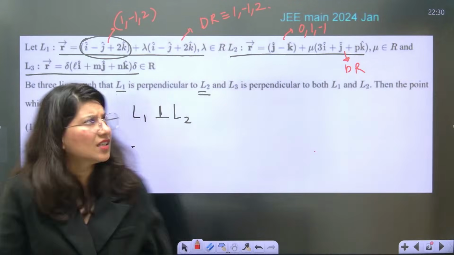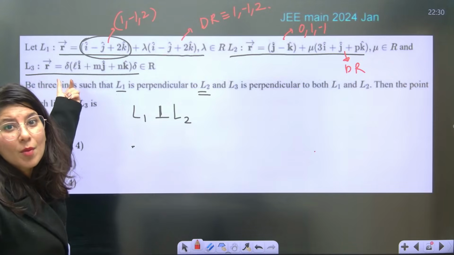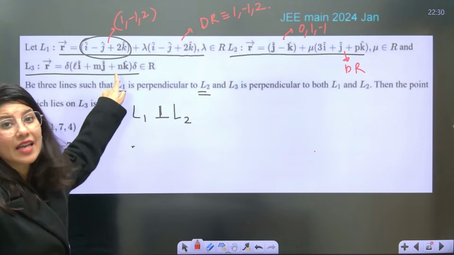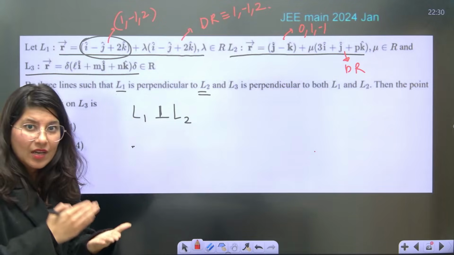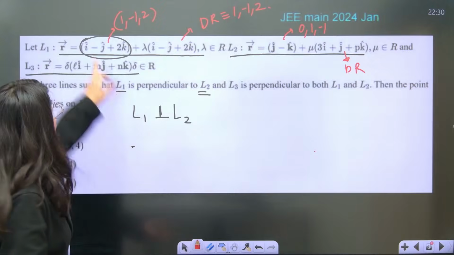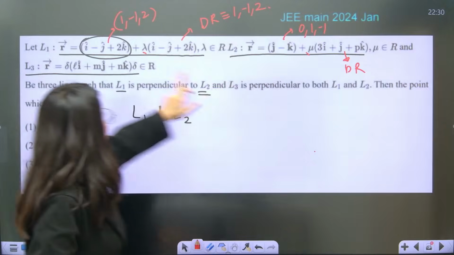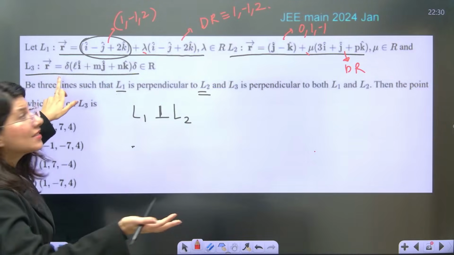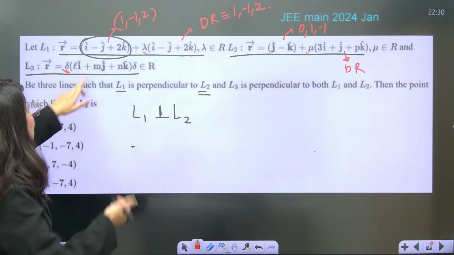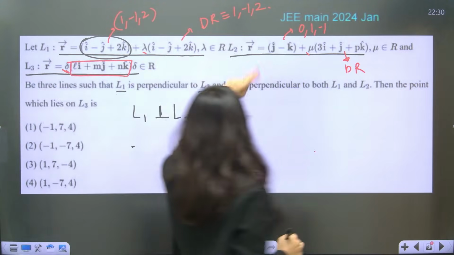But here we can't see any point. If there is no point, it is 0, 0, 0 plus constant times direction. Understand? Vector form says point plus constant times direction. Here the point is not there, so 0 is that point, and this is your direction, guys. So now L1 and L2 are perpendicular.